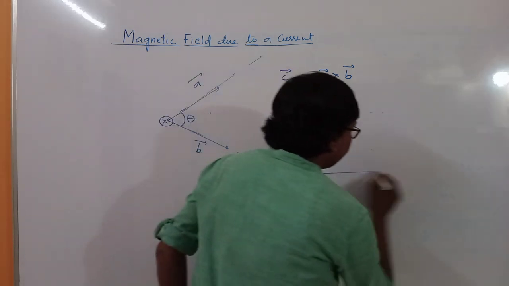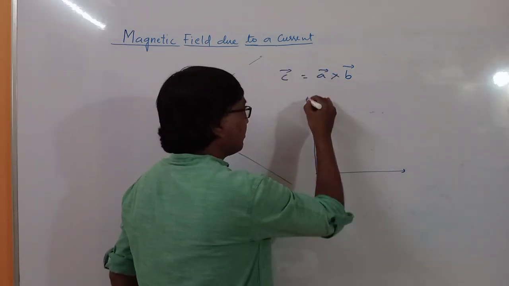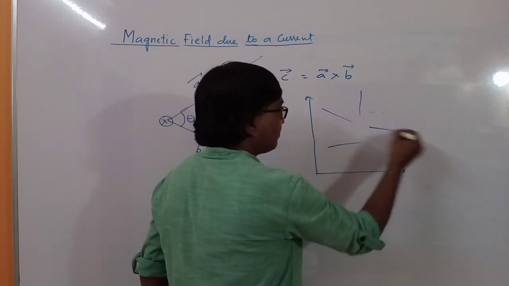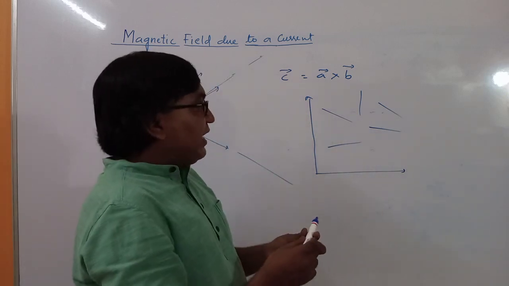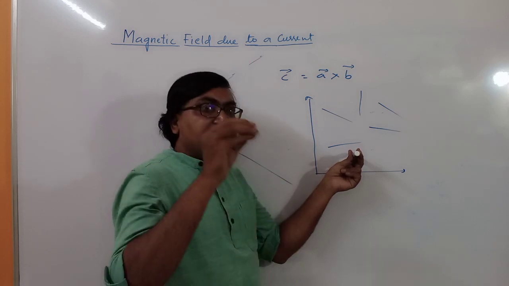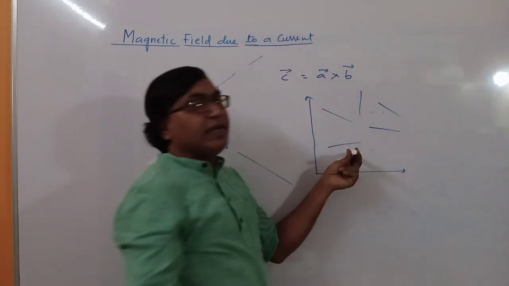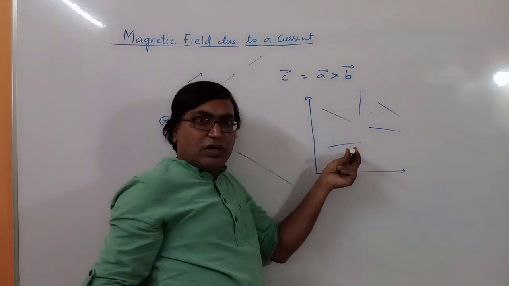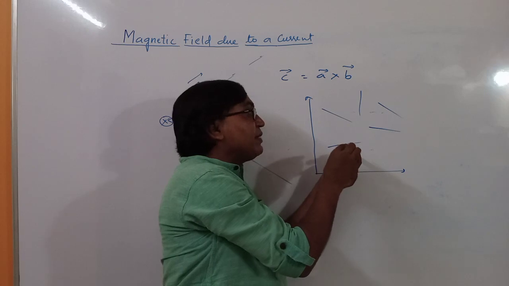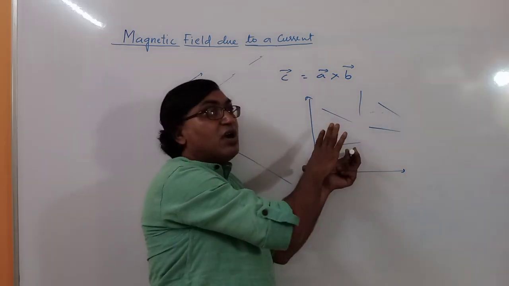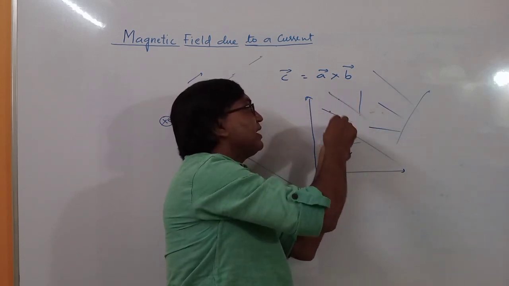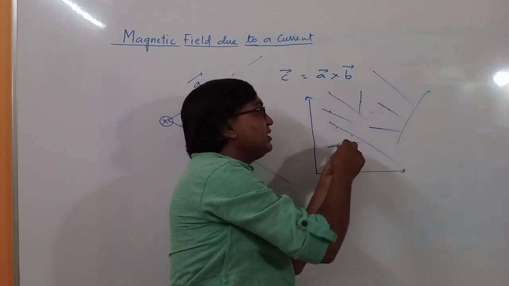Suppose this is a plane and you have any line in this plane. A vector which is perpendicular to this plane will be perpendicular to any line drawn in this plane. इस प्लेन में आप कोई भी लाइन ड्रॉ करो, अगर ये वेक्टर इस प्लेन को परपेंडिकुलर है, इसका मतलब it is perpendicular to any line which is drawn in this plane.